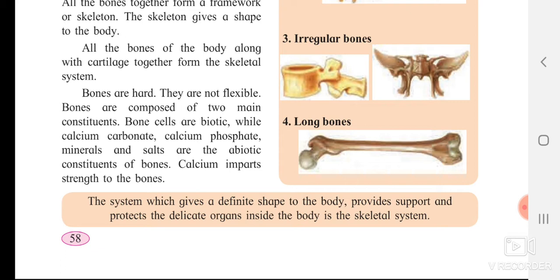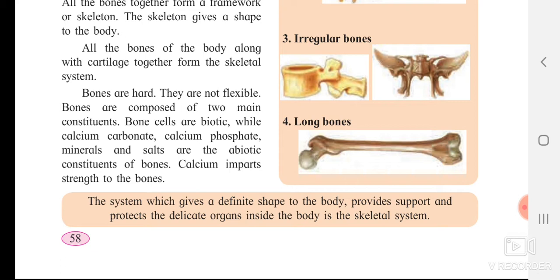Bones are hard, they are not flexible. You cannot bend your bones. The bones only bend where there are joints. So please make that idea clear, that bones cannot be bent. They are not flexible also. Bones are composed of two main constituents. Bone cells are biotic. Biotic means living, while calcium carbonate, calcium phosphate, minerals and salts are abiotic constituents of bones.